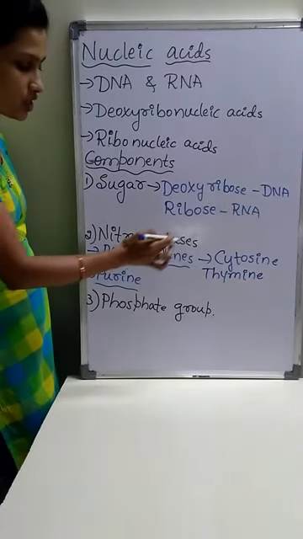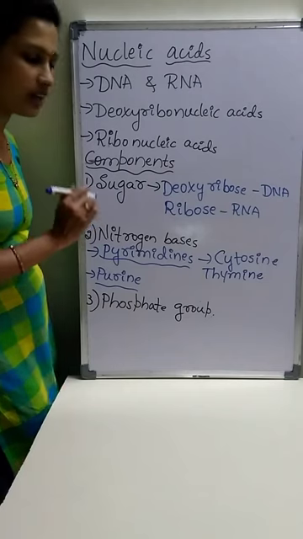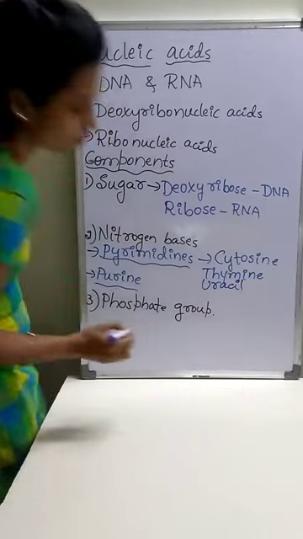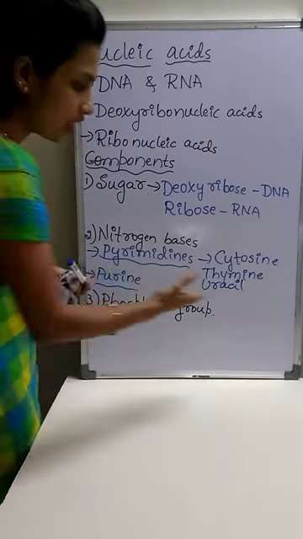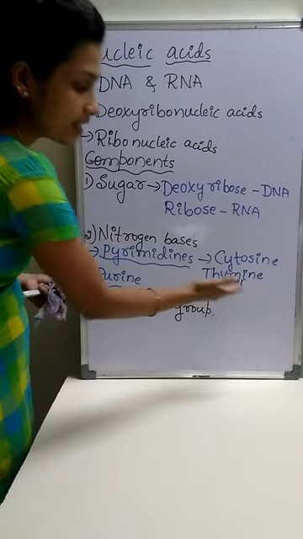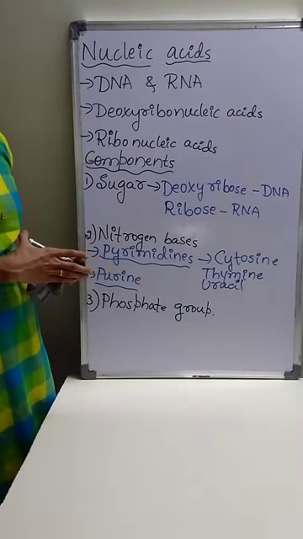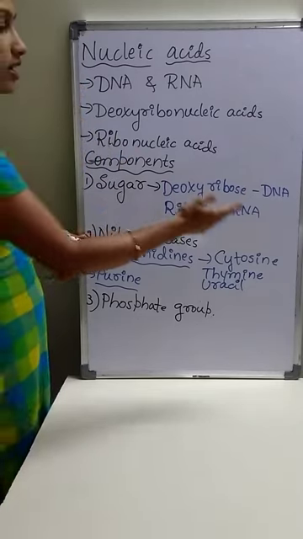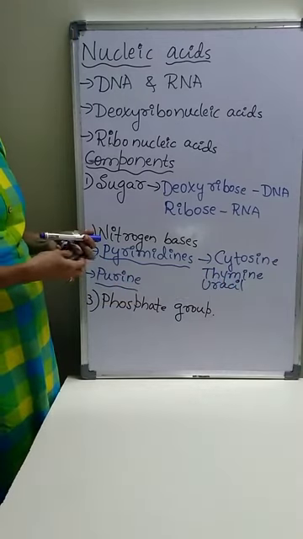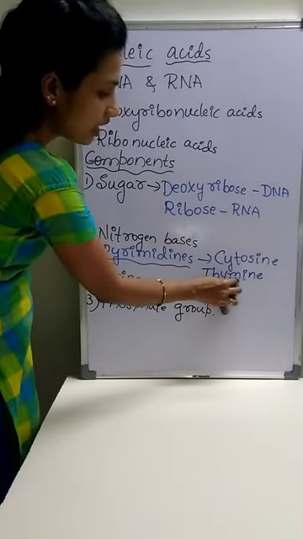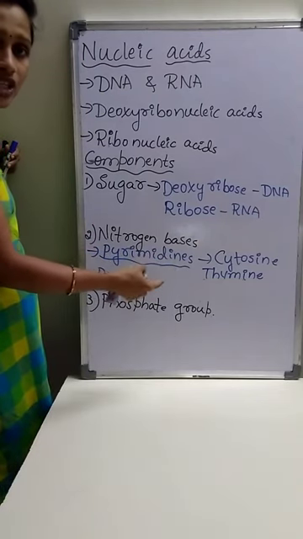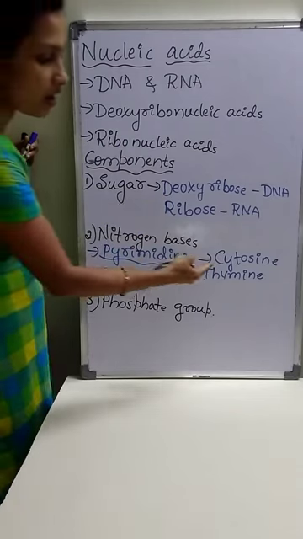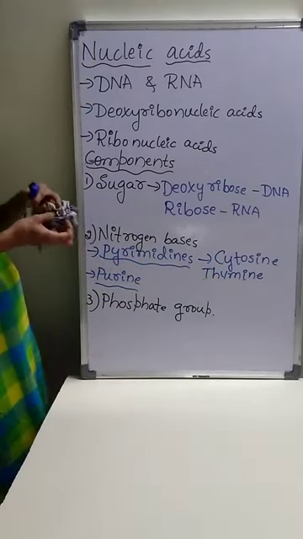Whereas in RNA, instead of thymine, uracil is present. That means the two pyrimidines present in RNA are cytosine and uracil, and the two pyrimidines present in DNA are cytosine and thymine.